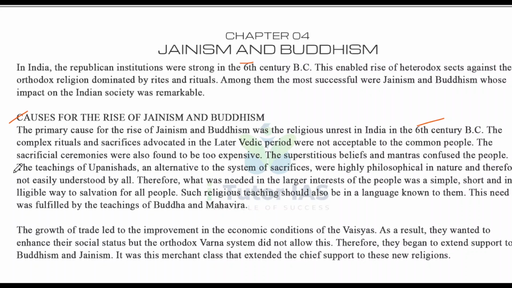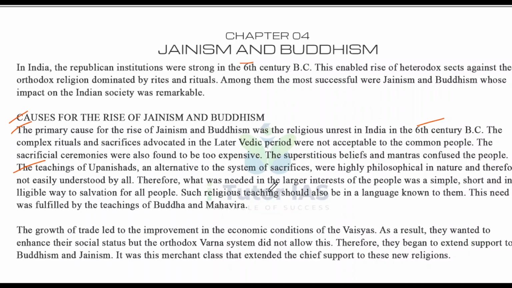The teaching of the Upanishads, an alternative to the system of sacrifices, was highly philosophical in nature and therefore not easily understood by all. So what was needed in the larger interest of the people was a simple, short, and intelligible way to salvation for all, taught in a language known to them. This need was fulfilled by the teaching of Buddha and Mahavira. That is the primary cause of Buddhism and Jainism.